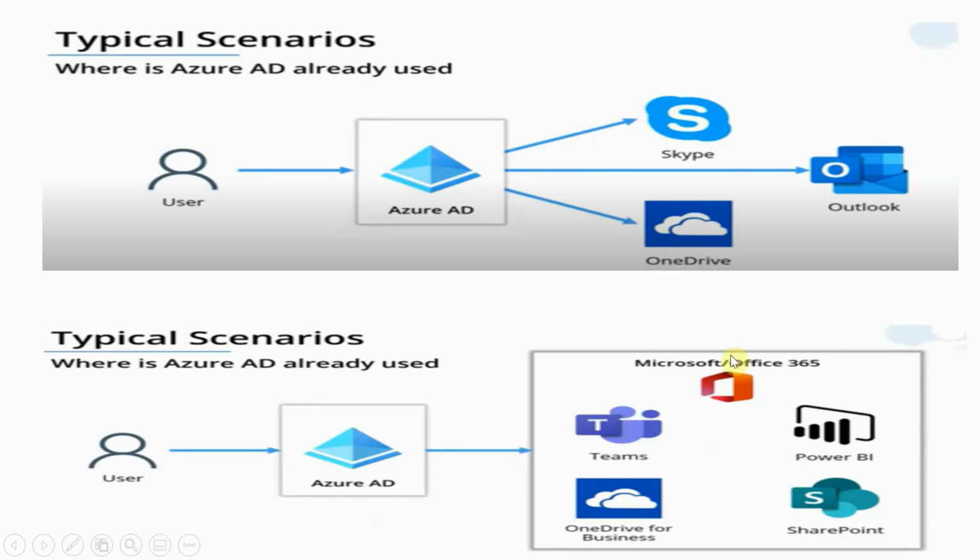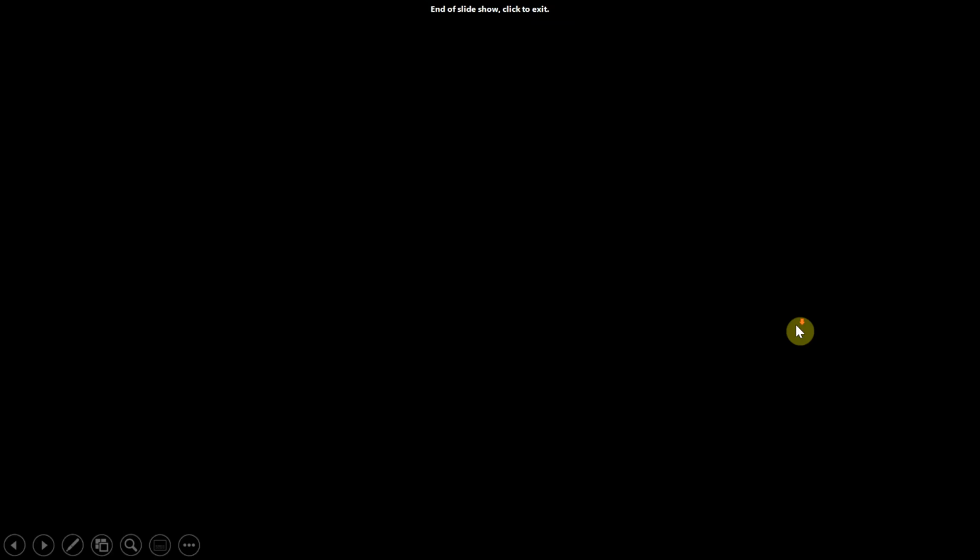Then you will get access, and likewise for Skype and Outlook. So these are the scenarios where we use the Active Directory and authentication is required. It is the identity management system provided by Azure.